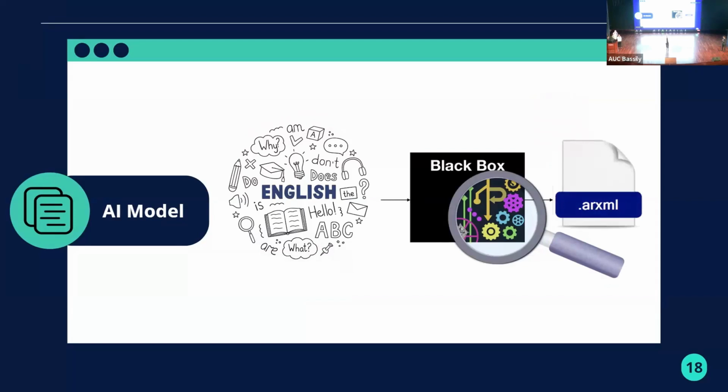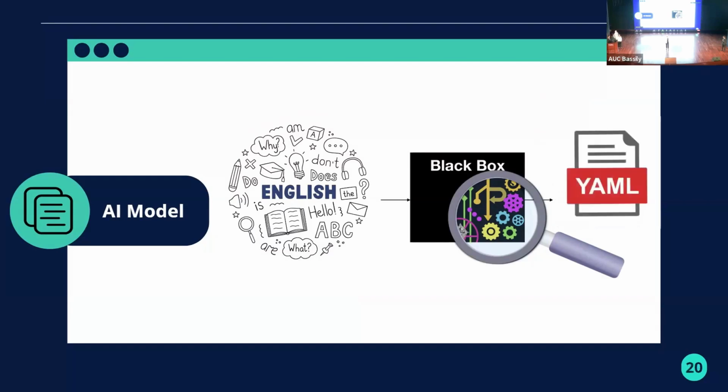But when we started training the AI models on these datasets, we found that the ARXML files are too lengthy, so the training is a very, very time-consuming process. So we had to look for an alternative for the ARXML. And we chose YAML. YAML is a serialization language used in configuration files. And we decided to train the AI model on generating them and then deterministically converting YAML into ARXML using Python codes.